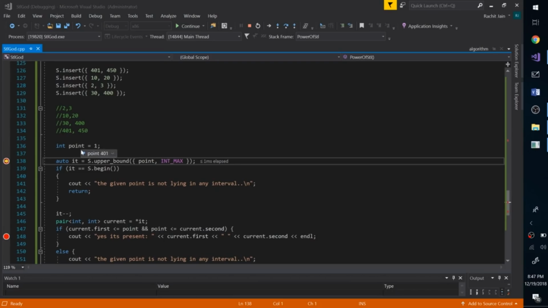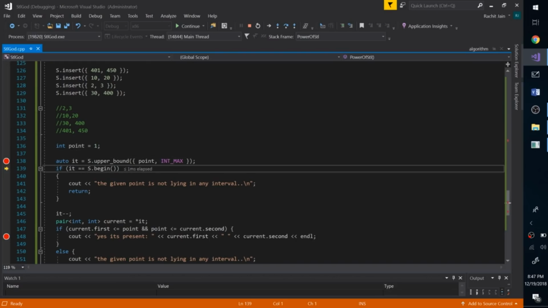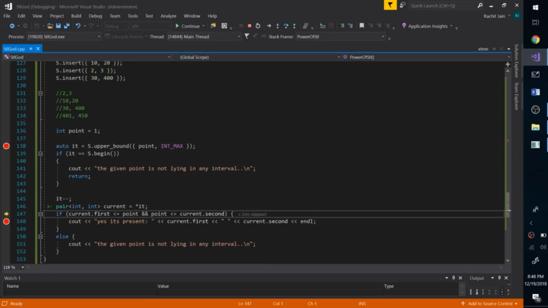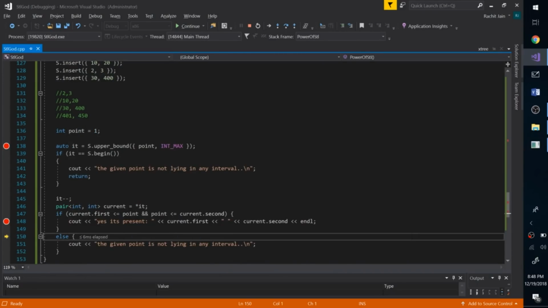Now let's also try for 401, and we can close this. Yeah, the value of point is 401. Now I'm performing upper bound on my set. What will I get? To be honest, there is no element greater than 401 and INT_MAX. No pair is there, so it should return s.end. Let's see what's happening. Yes, it's end over here, as you can see in it. Then we go one step back. So we come over here, we take the current pair, which is 401 and 450, and the point value is nothing but 401, and of course it's present in that, and it should print that. Boom.